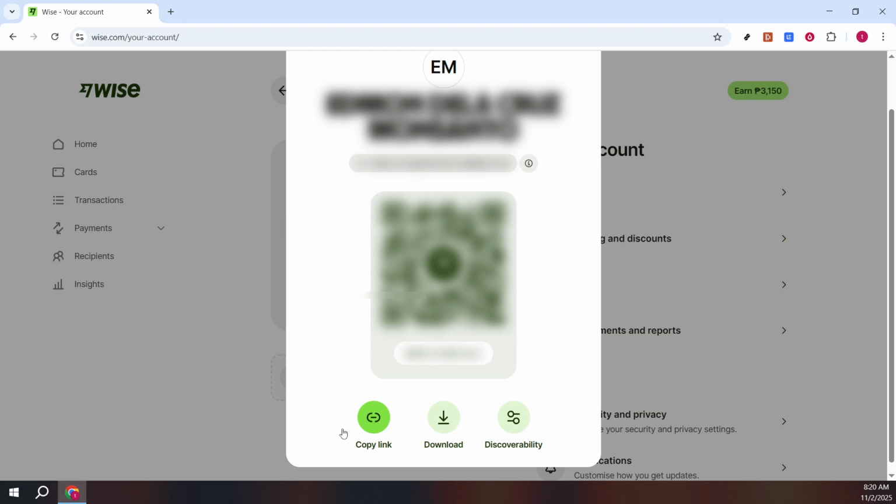Now, once you have located your QR code, you can copy the link to your clipboard. Also, you have the option to download this QR code. A quick tip here, make sure to securely store your QR code if you choose to download it, as you wouldn't want it to be accessed unintentionally.